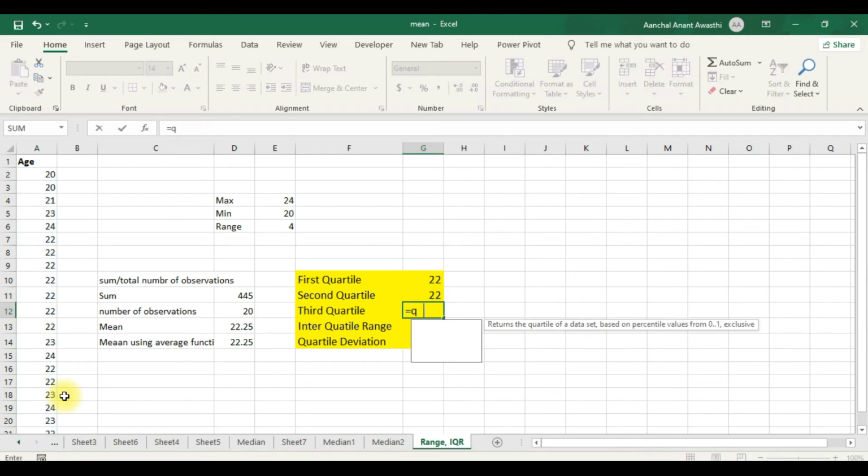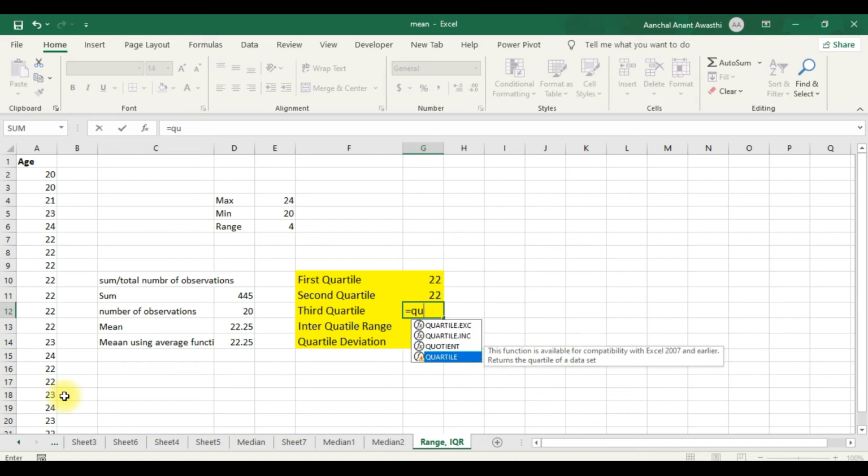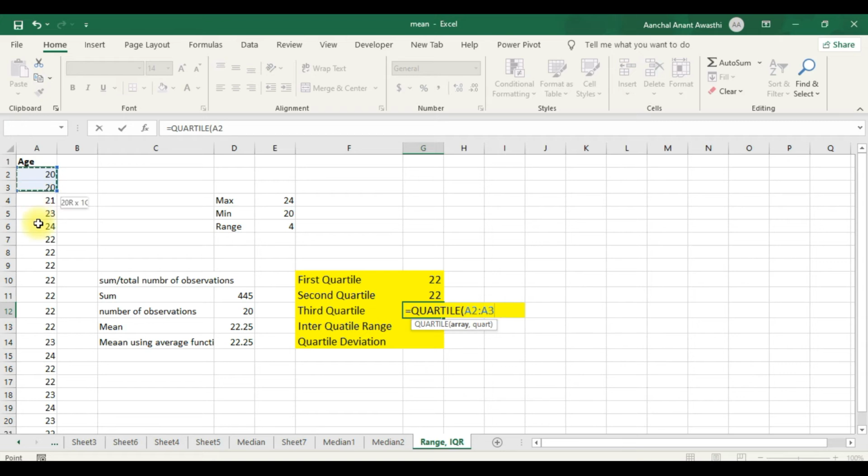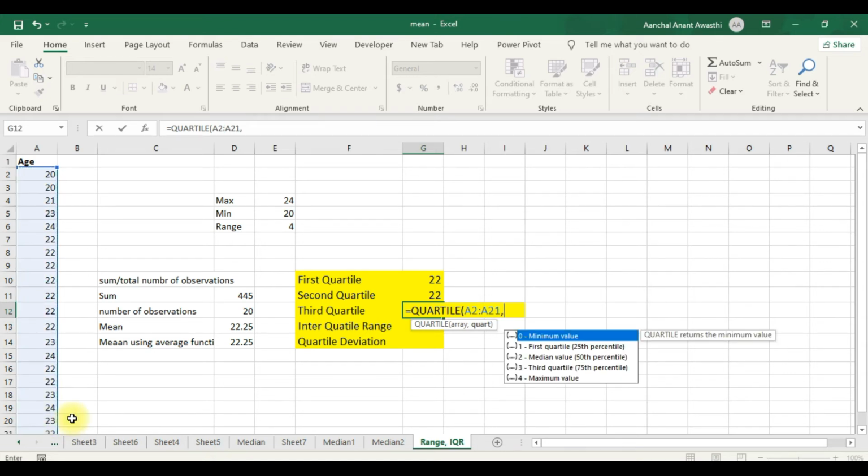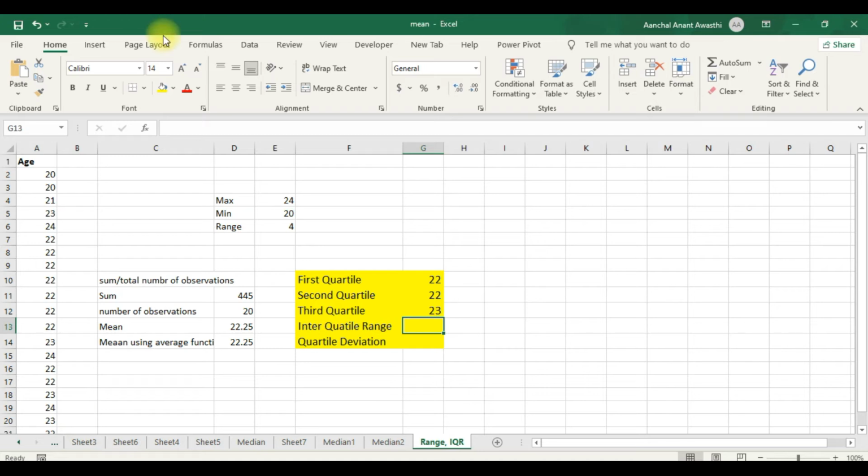Similarly, the third quartile. So you can see that computing quartiles in Microsoft Excel is a very easy, one-step process.